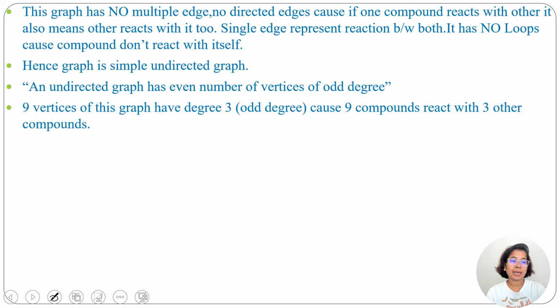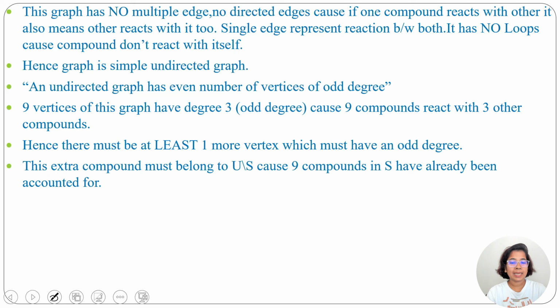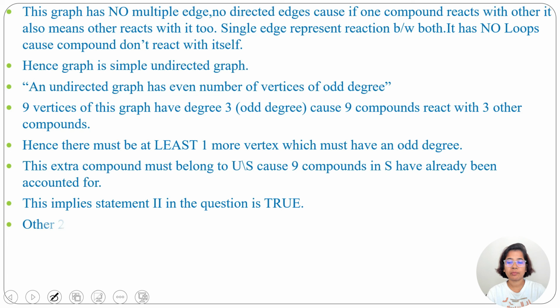So there must be at least one more vertex whose degree is odd. So this extra compound must belong to S complement because the 9 compounds in S already have degree 3. So this implies statement 2 is true and statements 1 and 3 are false. So the answer will be only 2.